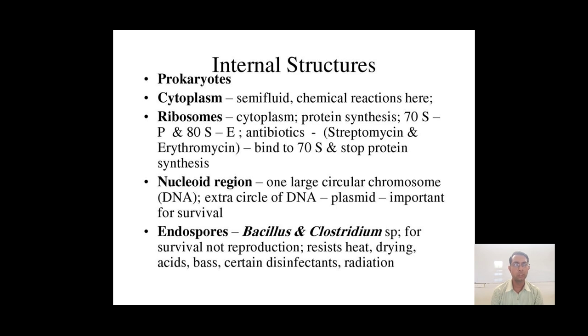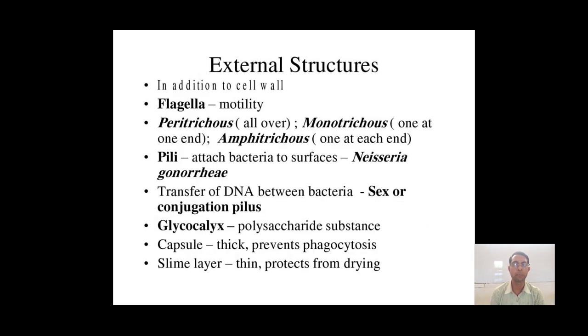One large circular chromosome or an extra circle of DNA, the plasmid, is also present in the prokaryotic cell. There is endospore production. For example, Bacillus and Clostridium species produce endospores. These endospores are useful for the survival of the organism.